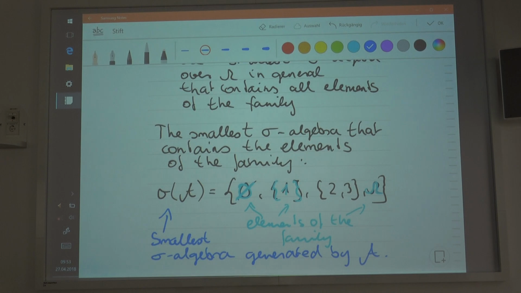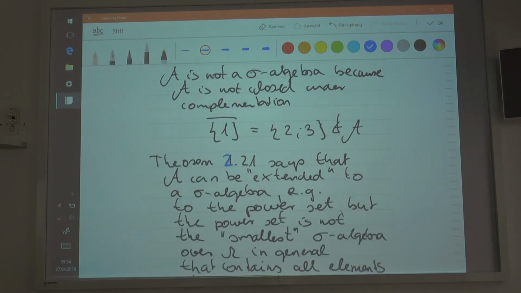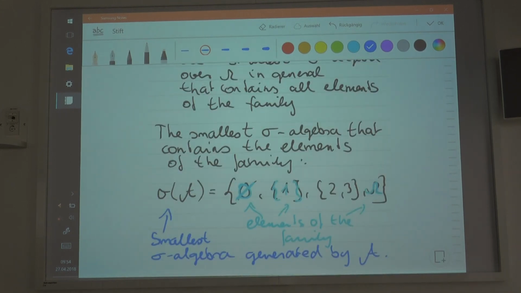Theorem 1.21 says, no, sorry, this is theorem 2.21, not 1.21. I messed it up. Theorem 2.21 in the lecture notes says that there is always a possibility for that. If you have a family which is not a sigma algebra, it can be extended in such a way that you get a sigma algebra. Among those sigma algebras that contain all elements of the family, the countable intersection will be the smallest one, as we showed in the previous example. That is the smallest sigma algebra which is generated by the family.